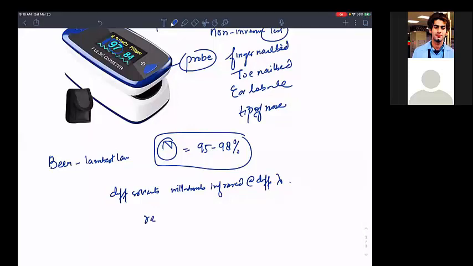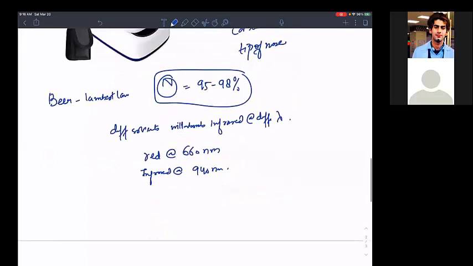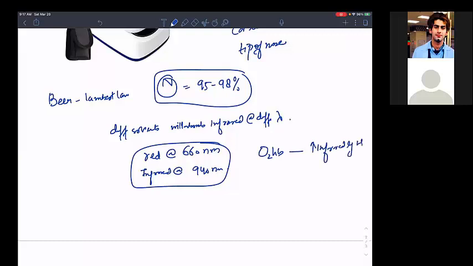It is emitting red light at 660 nanometers and infrared at 940 nanometers. Now, what is the principle? Why did I make you remember this? See, the oxyhemoglobin: the hemoglobin which is conjugated to oxygen, that is oxyhemoglobin. Okay, you have oxygenated the hemoglobin, that is oxyhemoglobin. So oxyhemoglobin absorbs more infrared light.